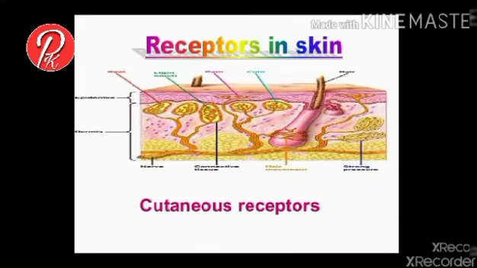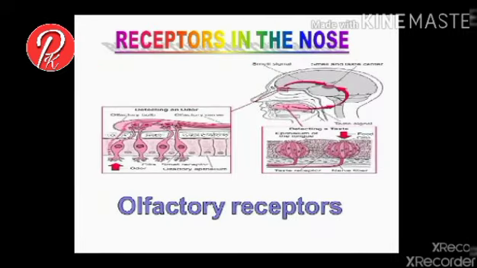Receptors in skin. The receptors present in skin are called cutaneous receptors. Receptors in the nose are called olfactory receptors.